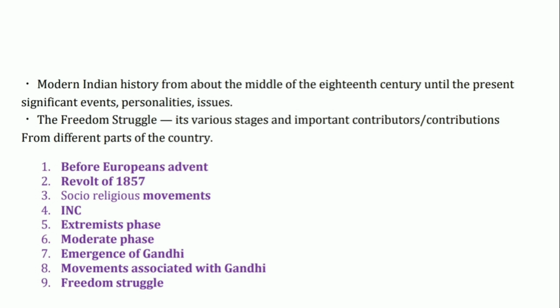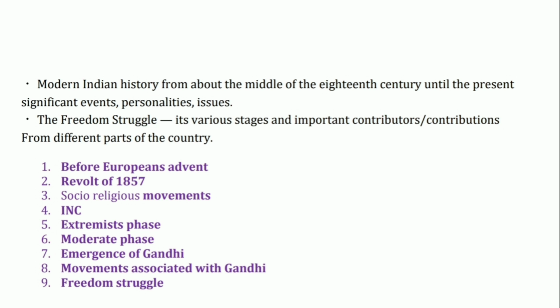The first one is before Europeans' advent. Here we will learn how the advent of Europeans happened, who came first into the country, what their intentions were, how their arrival weakened the Mughal rulers, how the East India Company was established, and how the British Empire occupied India. The source for this is Spectrum Publications, A Brief History of Modern India, chapters 3, 4, 5, 6, or you can refer to old NCERT books. Here I have decoded the syllabus based on the Spectrum book, so I have mentioned it. If you are not comfortable with it, you can read old NCERTs.